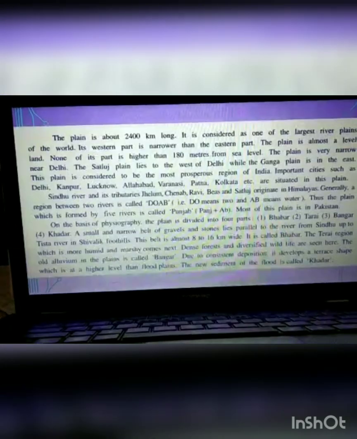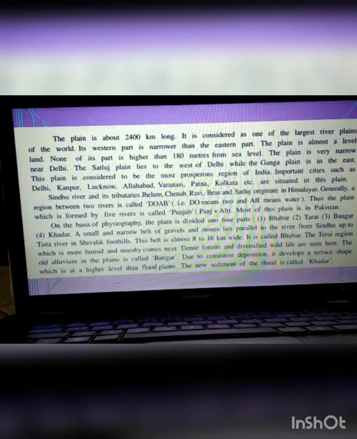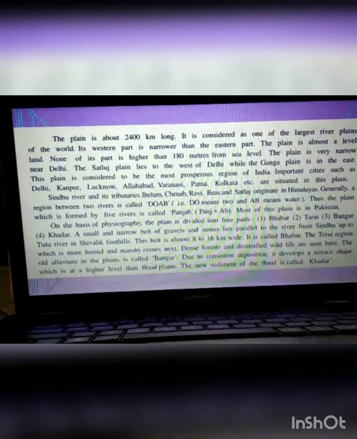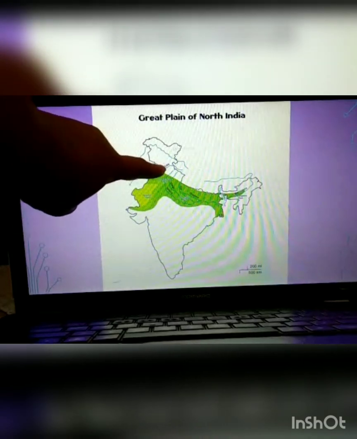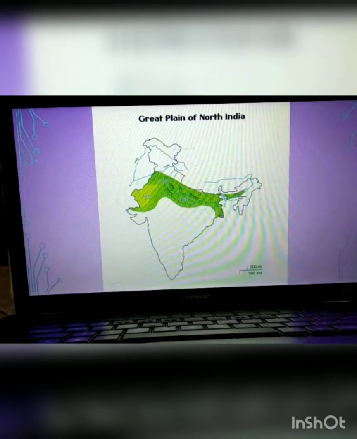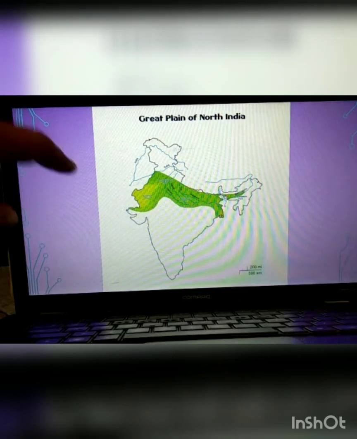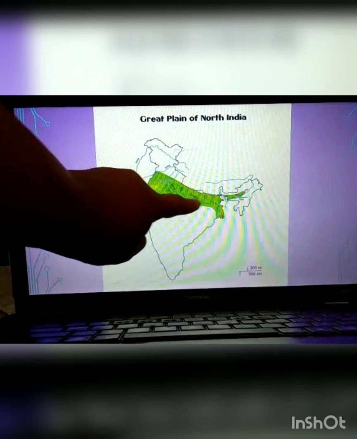So moving on, this is from your textbook itself. This plain is about 2,400 km long and is considered one of the largest river plains. The west part is narrower than the eastern part and the plain is almost level. None of its parts is higher than 180 meters above sea level, and the plain is very narrow near Delhi. As you can see here, Delhi is somewhere here, and it is very narrow there. Important cities such as Delhi, Kanpur, Lucknow, Allahabad, Varanasi, Patna, and Kolkata are situated in this plain. See, all these cities are situated here.